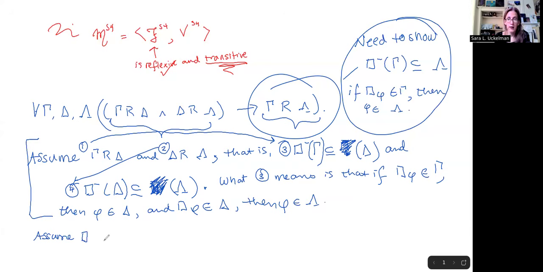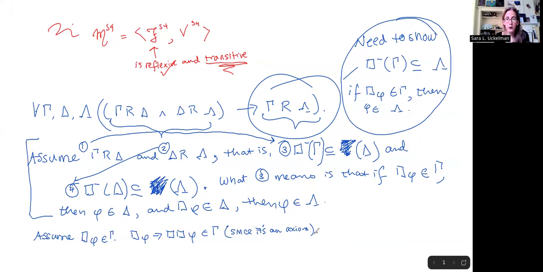So we assume that box phi is in gamma. Now, remember that the 4 axiom is a member of all of the maximal S4 consistent sets. So that means that box phi implies box box phi is also going to be a member of gamma, since it's an axiom.